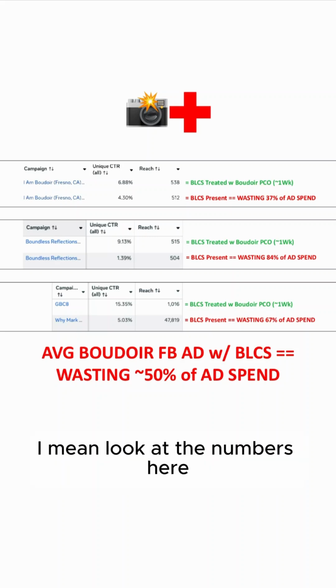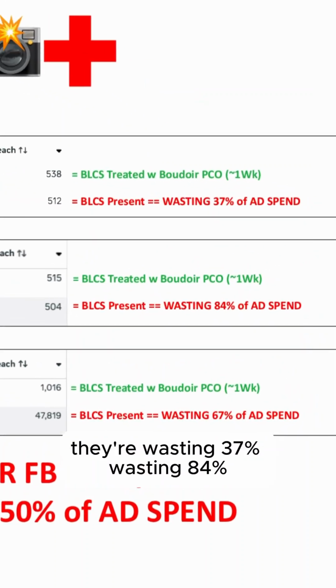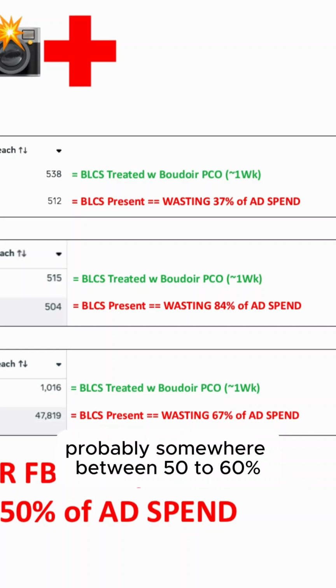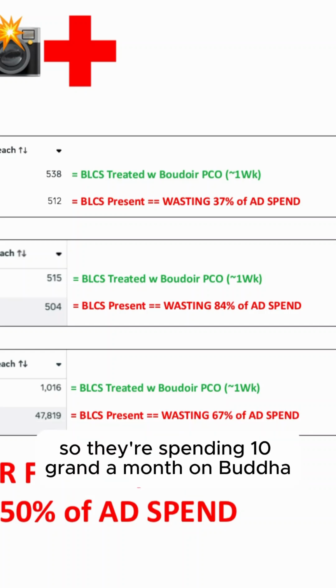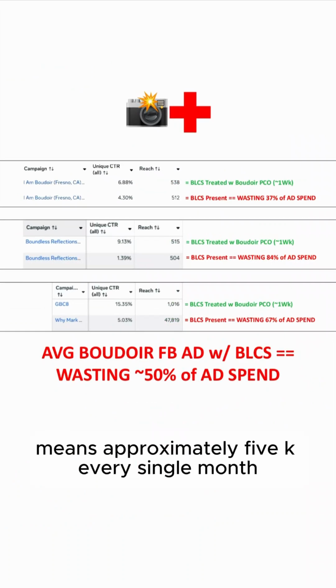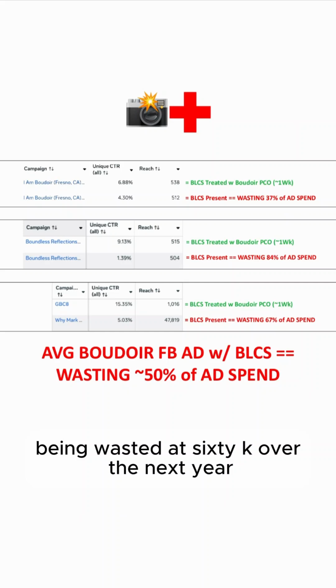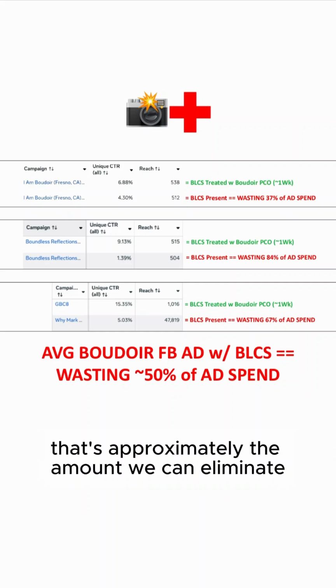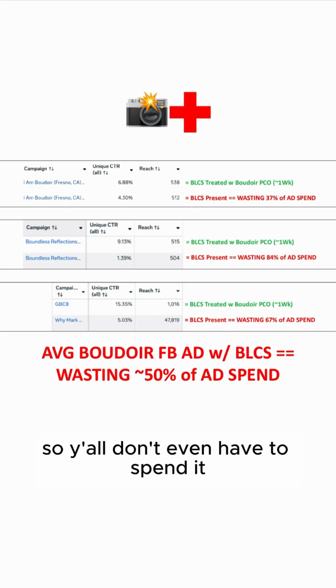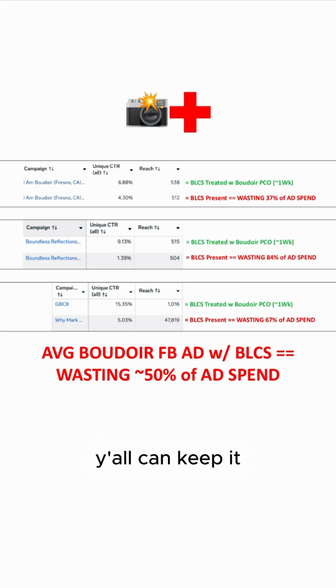I mean, look at the numbers here. Wasting 37%, wasting 84%, wasting 67%. Take the average of these numbers, probably somewhere between 50 to 60%. So if they're spending 10 grand a month on Boudoir Facebook ads, this means approximately 5K every single month is being wasted. That's 60K over the next year. That's approximately the amount we can eliminate being wasted, put back in y'all's pockets, so y'all don't even have to spend it. Y'all can keep it.